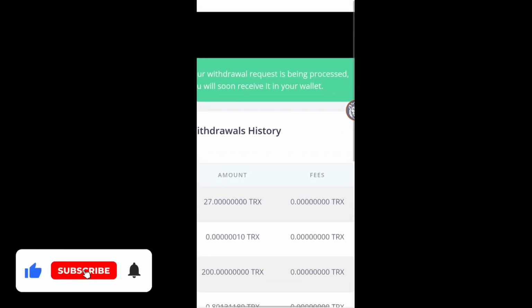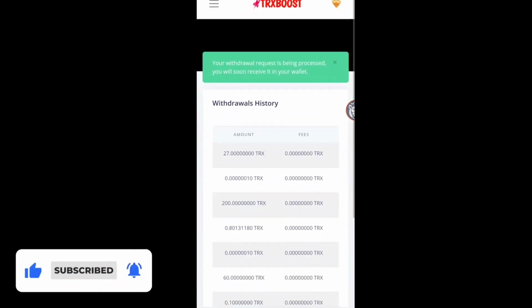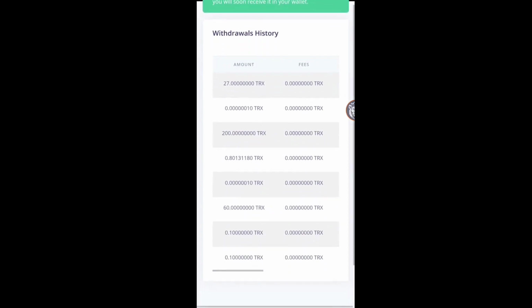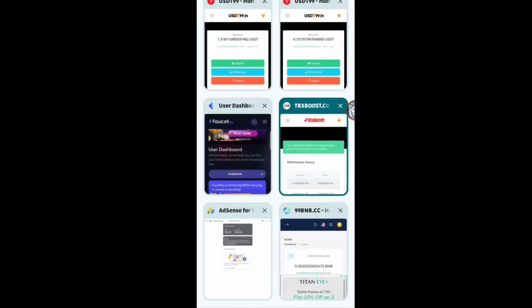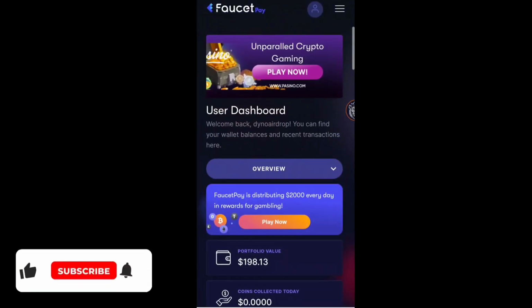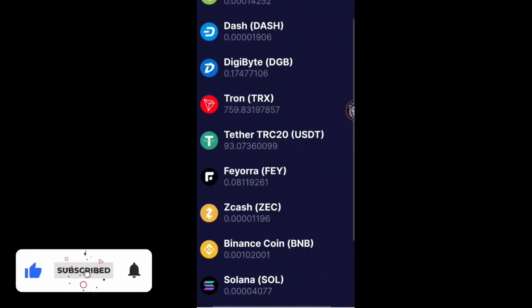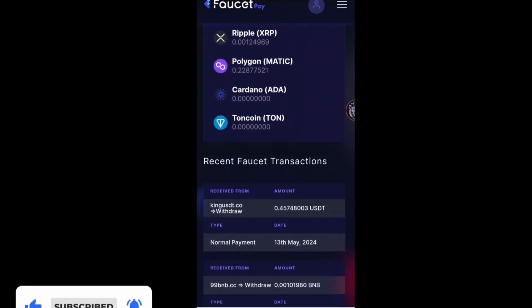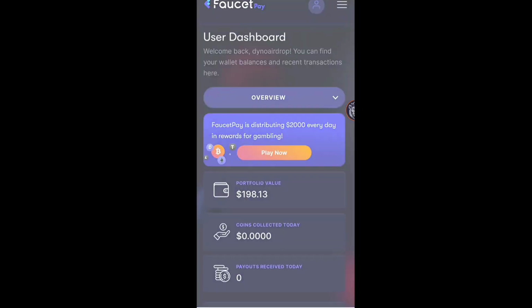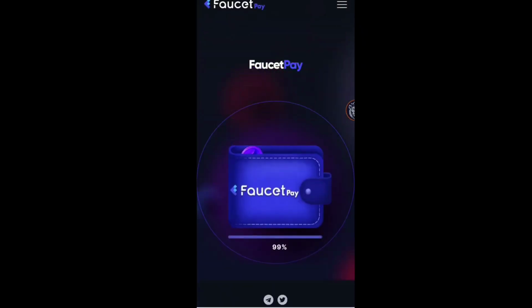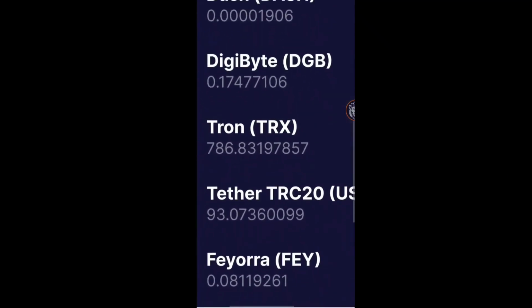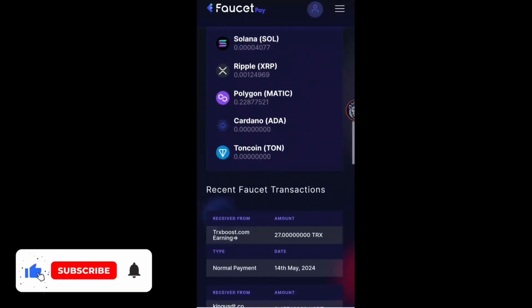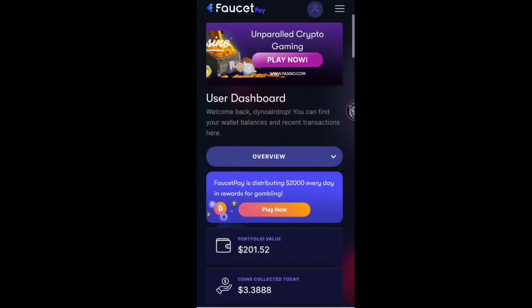After this guys, you can see the withdrawal request is being processed. You will receive it soon in your wallet. And you can see I have already withdrawn many amounts to my wallet already. So I will open this and click on this. You can see guys that I have 759 TRX now. So I will refresh this page again. Let me scroll down and you can see I have 786 TRX now guys, and I have received 27 TRX from this website very easily and without any investment.